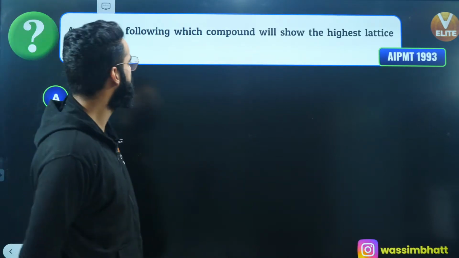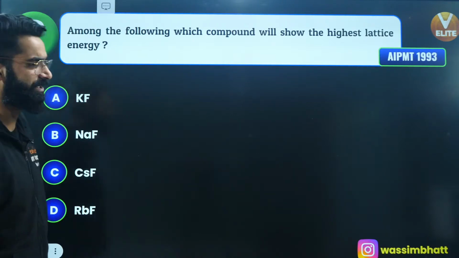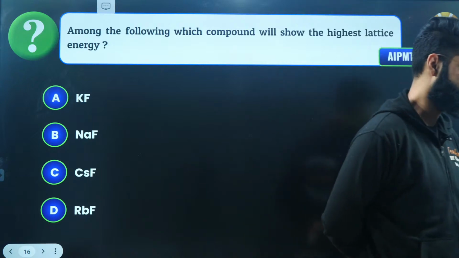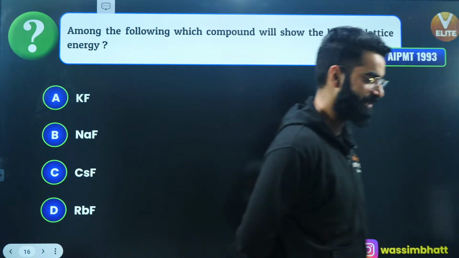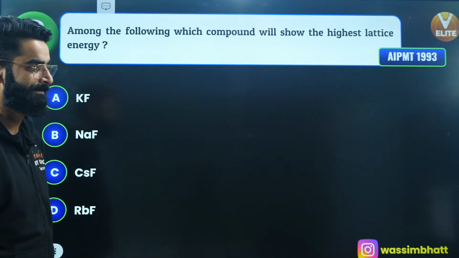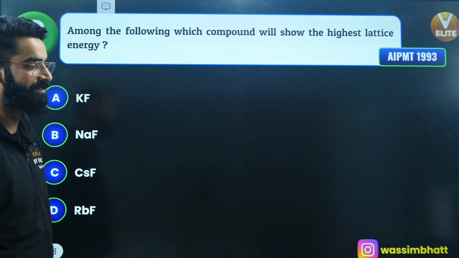Which of the following compounds will show the highest lattice energy? The question was asked in AIPMT, 1993. My God, 1993, 2 years before I was born. Among the following, which compound will show the highest lattice energy?